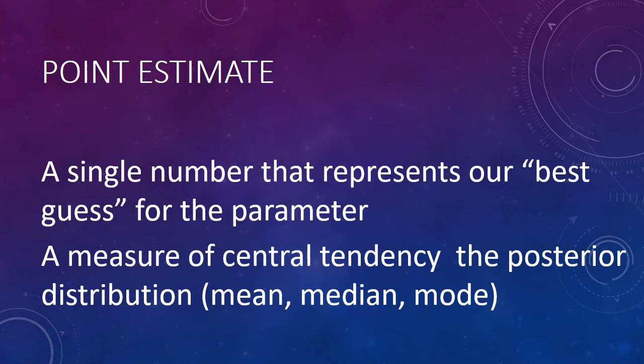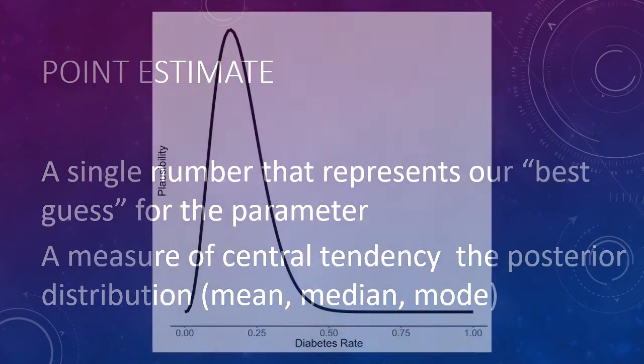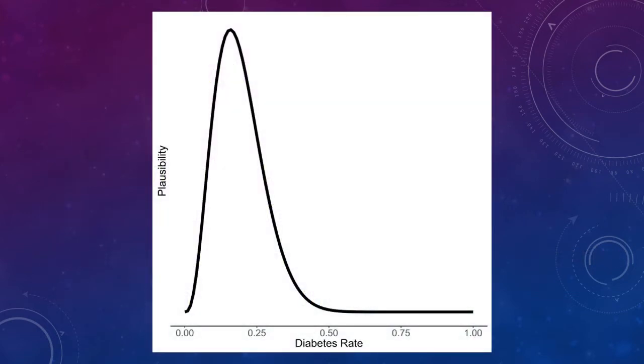A point estimate tells us our best guess, but it doesn't communicate how confident we are in this guess. Is it a really good estimate or just kind of a vague idea? After all, even though the most plausible diabetes rate is 15%, there are other proportions that are fairly plausible as well. The diabetes rate could be 10% or 20%, for example. In fact, there's a range of plausible values that would each be a reasonable estimate for the diabetes rate.